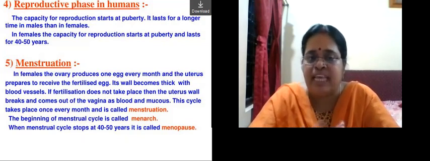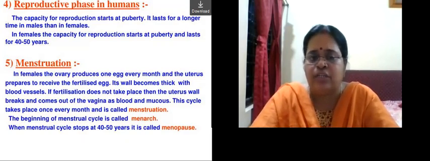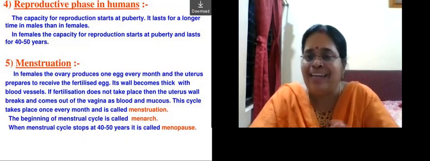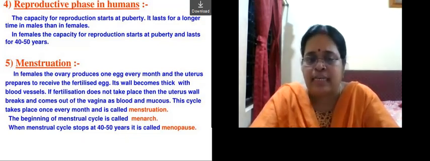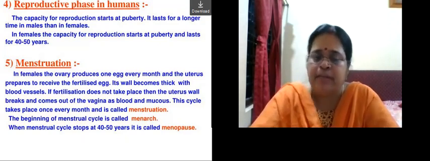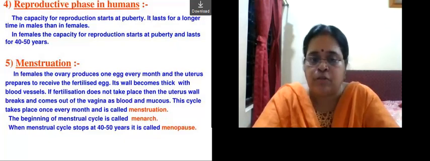Its wall becomes thick and is covered with blood vessels. But if fertilization does not take place, the uterine wall breaks and comes out of the vagina as blood and mucus. This cycle takes place once every month and is called menstruation. The beginning of the menstrual cycle is called menarche. And when the menstrual cycle stops by the age of 45 to 50, that period is called menopause.